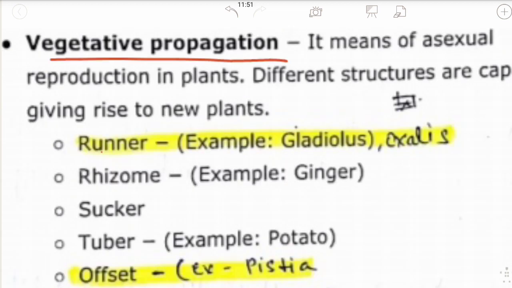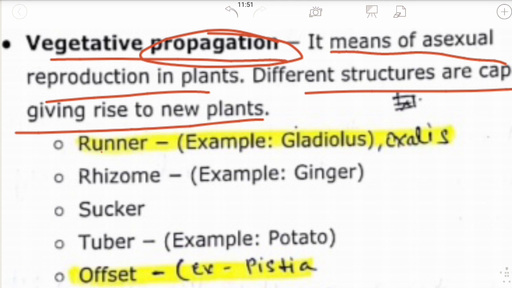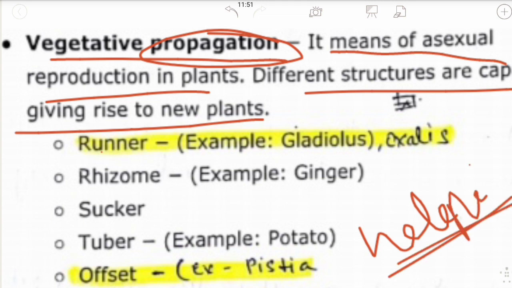Vegetative propagation, one of the modes of asexual reproduction. It is a mode of asexual reproduction in plants. Different structures are capable of giving rise to new plants. Vegetative propagation is the term used for plants specifically. Propagation refers to small structures which are used for helping in reproduction. These are the different structures which are capable of giving rise to new plants.